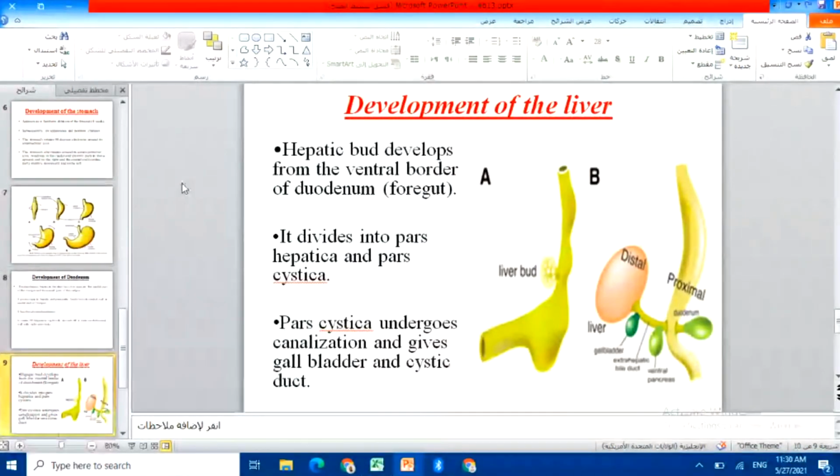We say from the duodenum, that is the foregut, and it divides into two parts. We call them the pars hepatica and the pars cystica. The pars cystica will undergo canalization and give us the gallbladder and cystic duct. You see how one depends on the other: the organs inside the digestive system are very dependent on each other, so any error in one part will cause a problem in the part that follows. Clear?